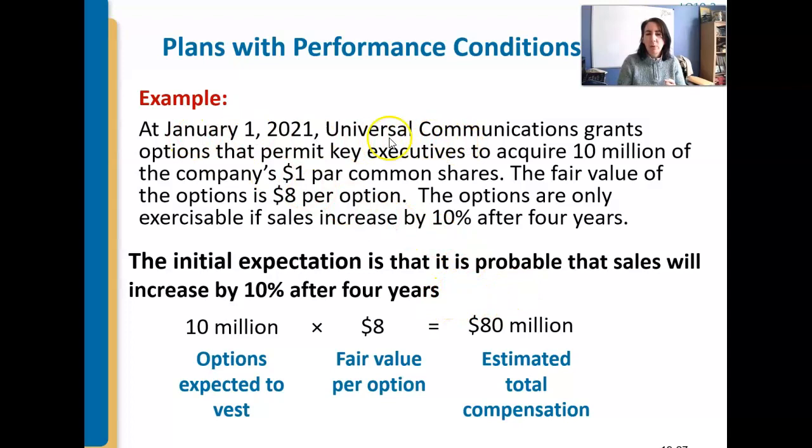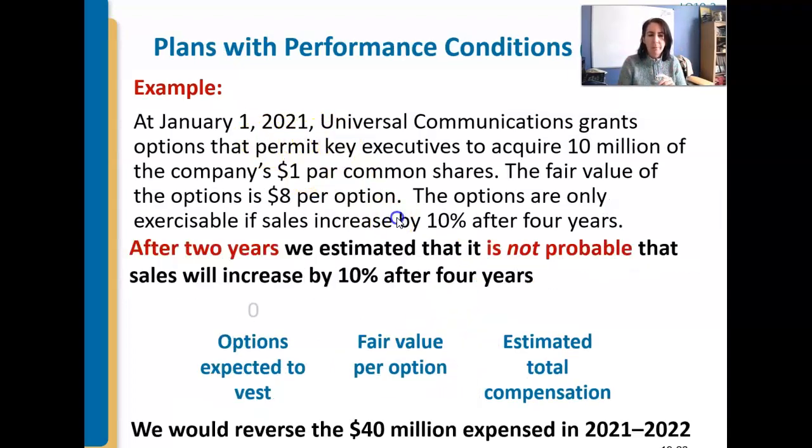So if we have an example here, we've got 10 million shares, $1 par, fair value being $8. And it says options are only exercisable if sales increase by 10% after 4 years. So what if we start out saying, okay, we're going to meet that. All's well and good. So we're going to record 10 million times $8, 80 million over the 4 years. So we would record the first year, the second year, and so on, right? Compensation expense would be 20 million, 20 million, 20 million, and 20 million in theory. But that's January 1st, 2021. What if we decide, if we're taking it a step further, after 2 years that we're probably not going to meet that target?